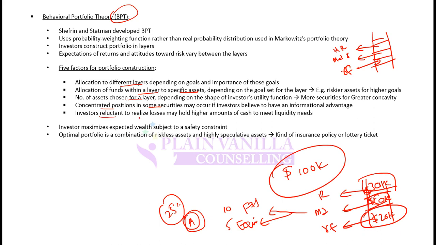Investors are reluctant to realize losses and may hold higher amounts of cash to meet liquidity needs. That is, in these layers, investors would want to keep a higher than optimal amount in risk-free assets or in cash. So again, 5 factors.